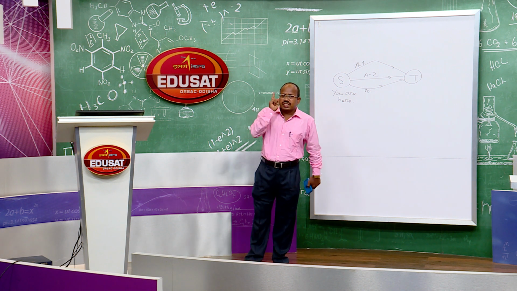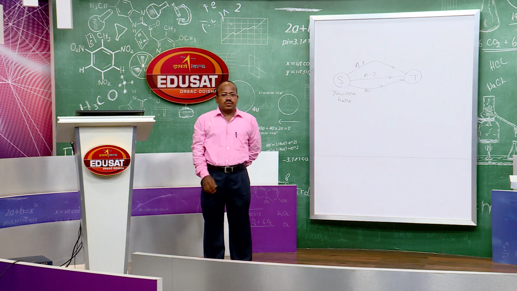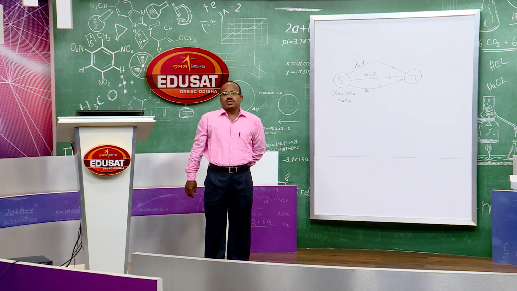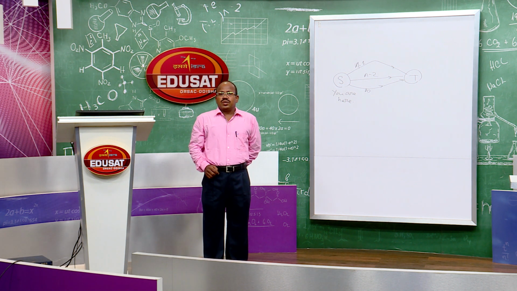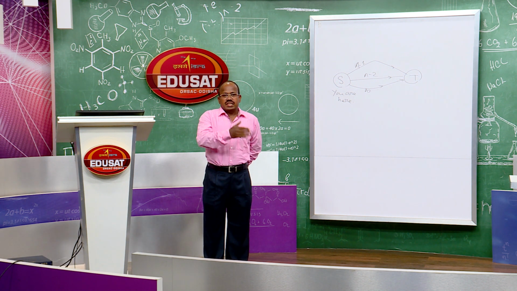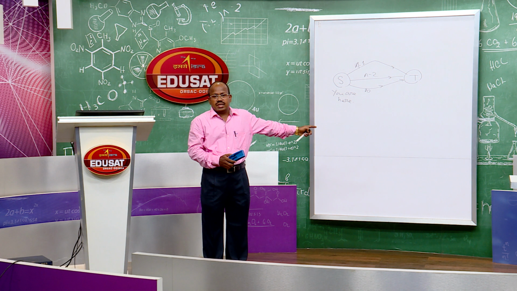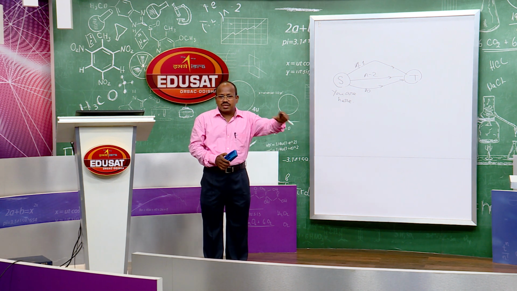Now, you will have to take a decision which route to adopt, which is the best route. How will you decide? You will decide the best route on the basis of an analysis of cost and benefit. If you follow alternative A1, what will be the cost, what will be the time taken?